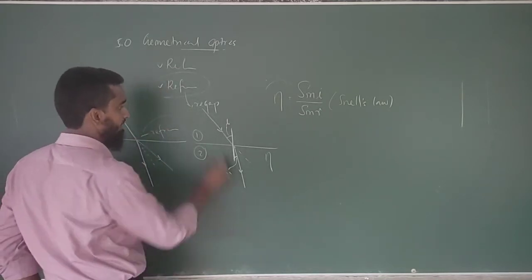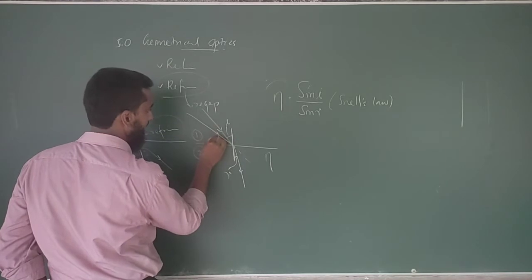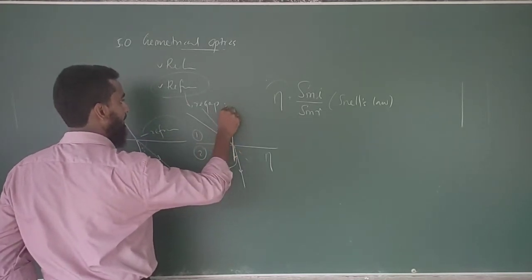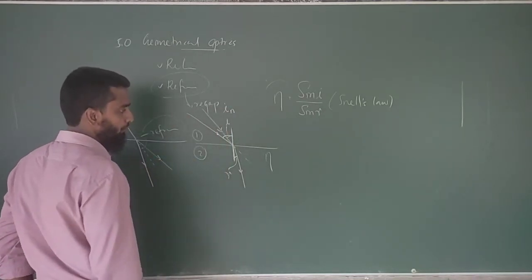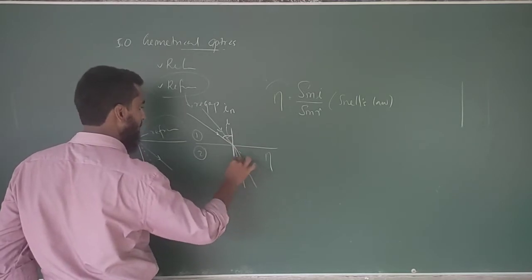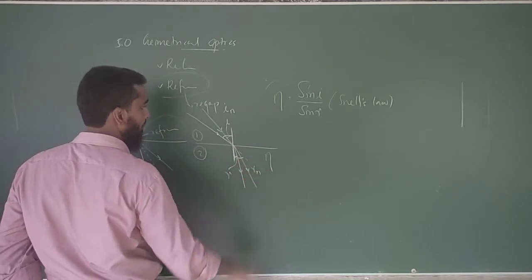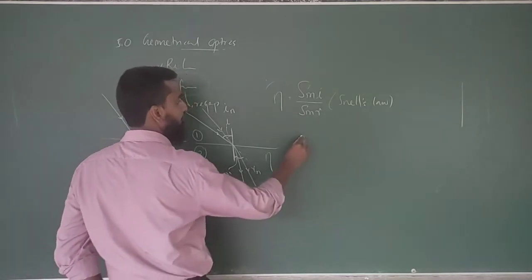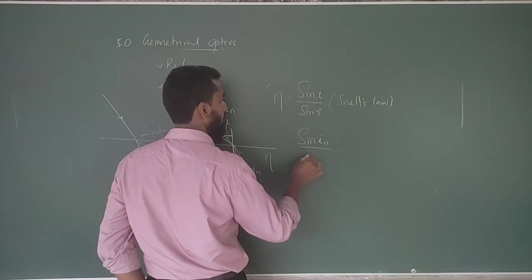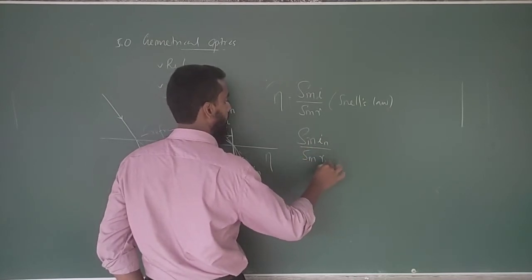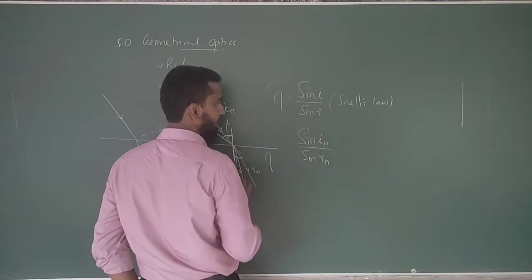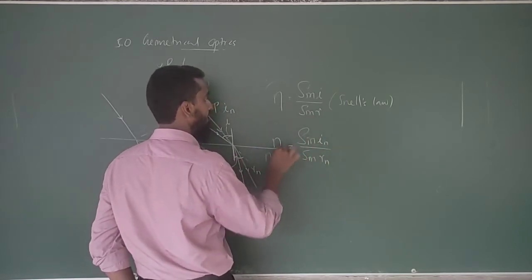The meaning of this is, if you increase I, you get a new value of I, I new. For that I new value, R also becomes another new value, R new. If you get sine I new divided by sine R new, again the fraction gives you the same value of n.